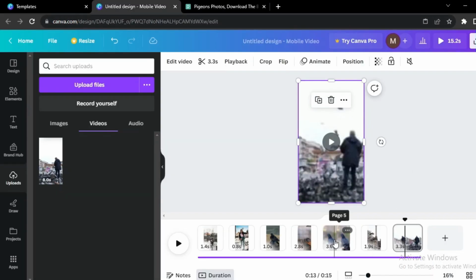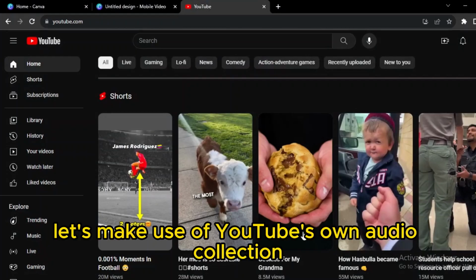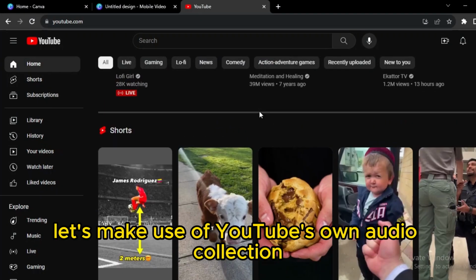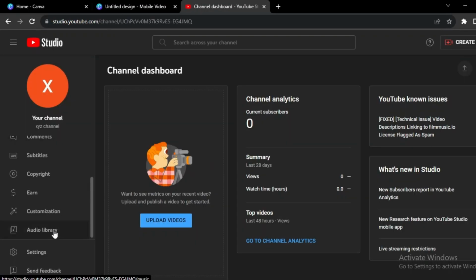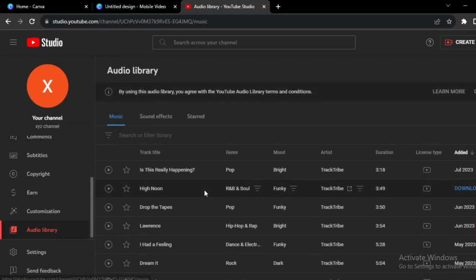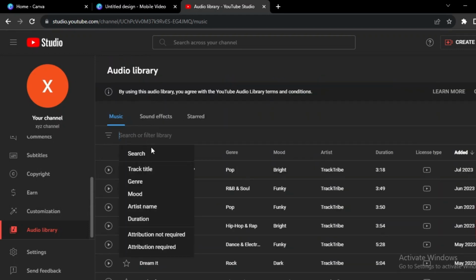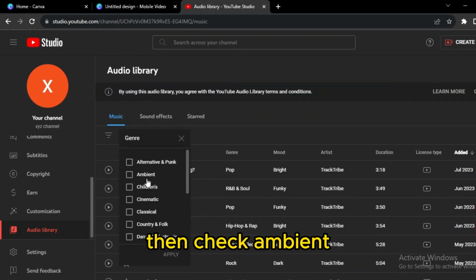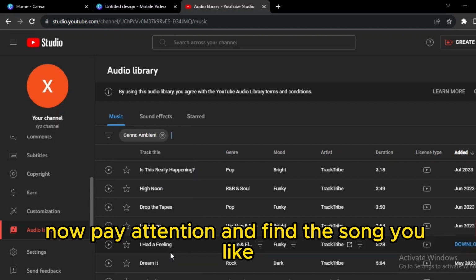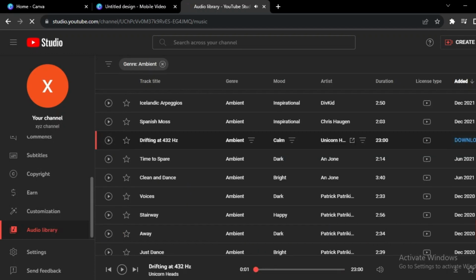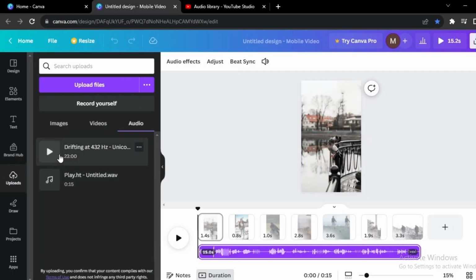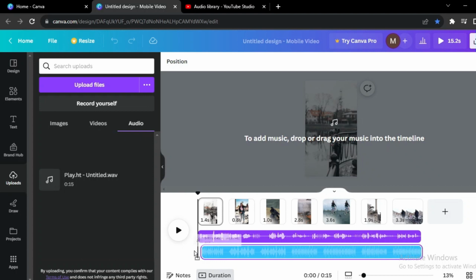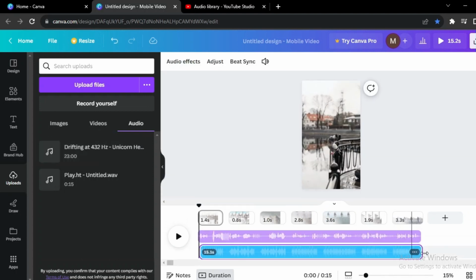If you're finished, add some background music. Let's make use of YouTube's own audio collection. Click on YouTube Studio, then Audio Library under your profile. You can choose from a variety of music, all of which are available without charge. Click this button to filter stuff out to make it simpler. Select General, then check Ambient. Now, pay attention and find the song you like. I'll pick this. Once it's finished, I'll click this download option to save my copy and return to Canva. After which, drag it into your project and modify its position so that it is in line with the others.